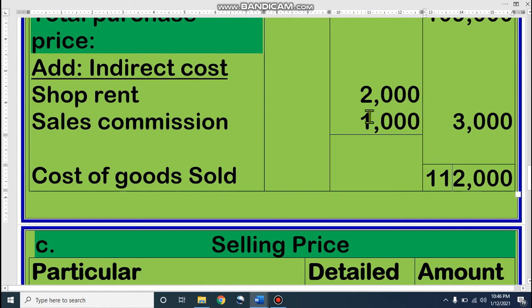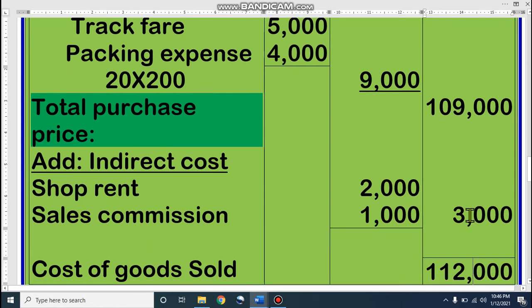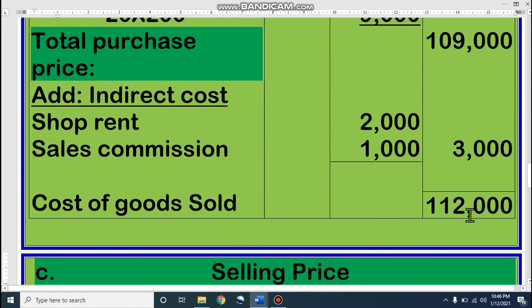Therefore cost of goods sold, dear student, how much? 1,12,000. How? Look, 1,09,000 is the purchase price and 3,000 is our indirect cost. So cost of goods sold is 1,12,000. How can we find out cost of goods sold? At first we write the purchase price of mangoes, then add direct expenses, which gives the total purchase price. Then we add indirect expenses, and that is cost of goods sold or total cost.